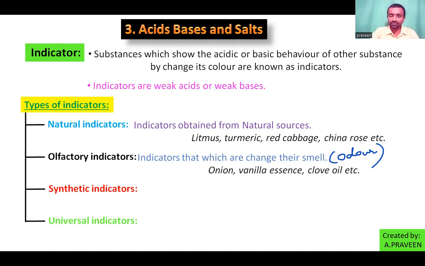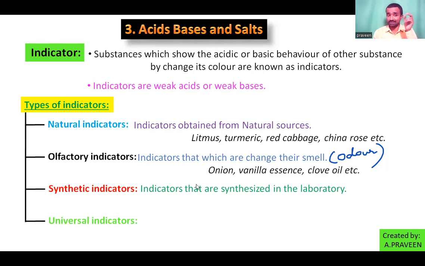Next we will go for another one, that is synthetic indicators, also called laboratory or artificial indicators. Simply, synthetic means it is a process, synthesized, processed using different substances.